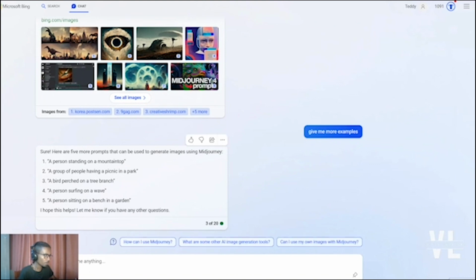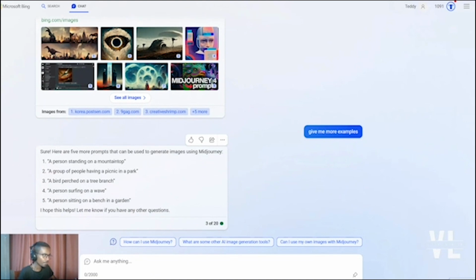And the chatbot will generate more examples that could be used to generate images. If you want additional guidance on how to use these image generation tools, you can use some of the cards here. How can I use Midjourney? What are some AI generation tools, image generation tools? And can I use my own images with Midjourney?